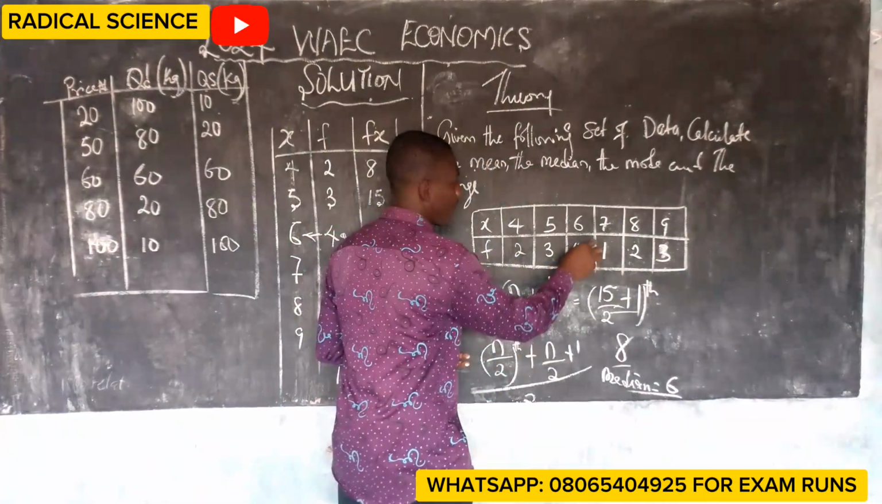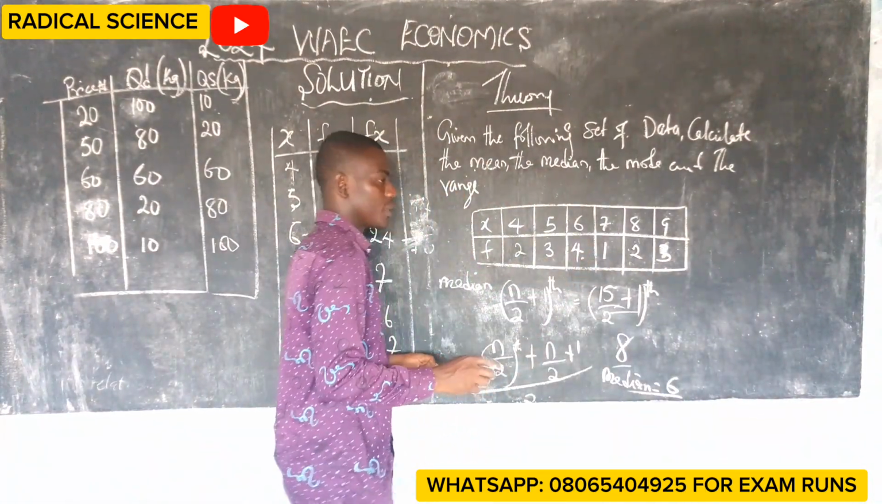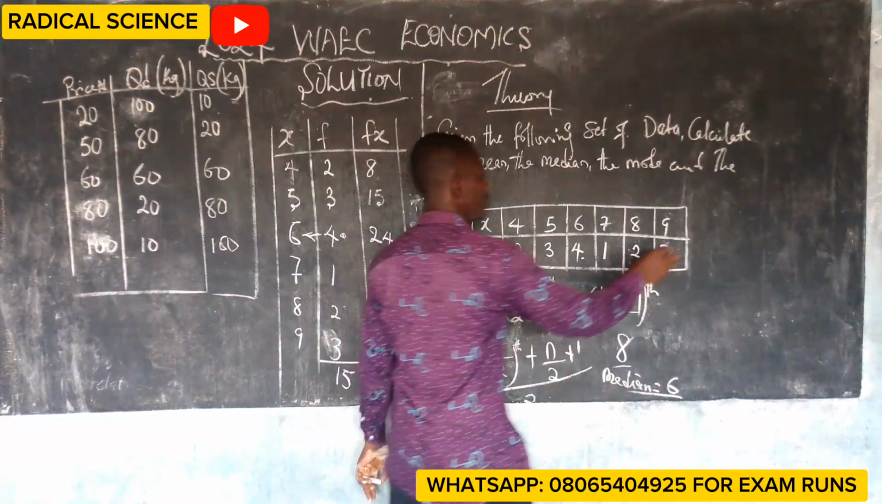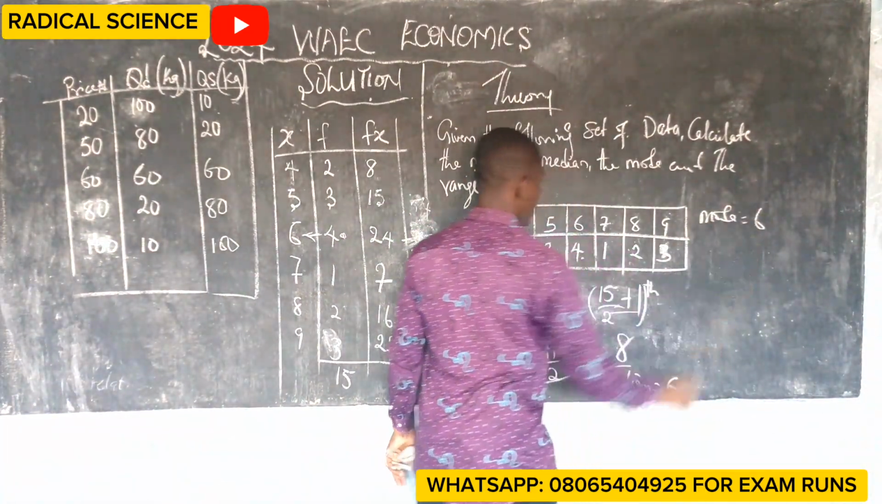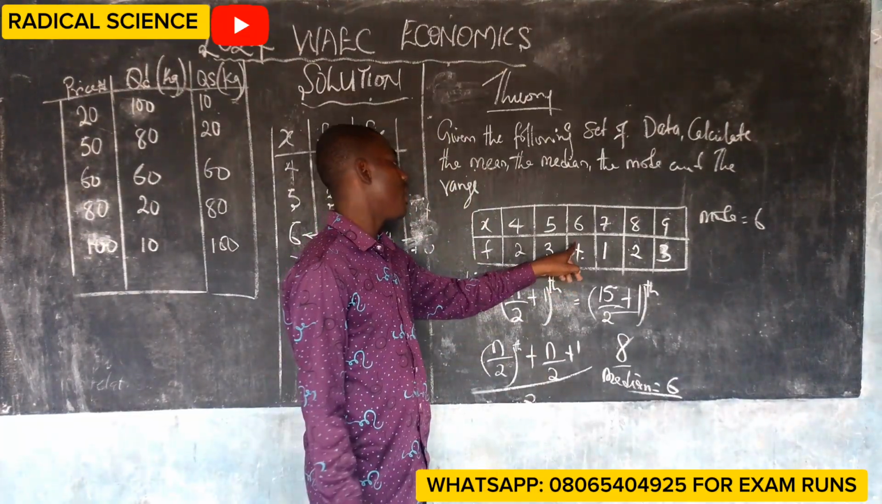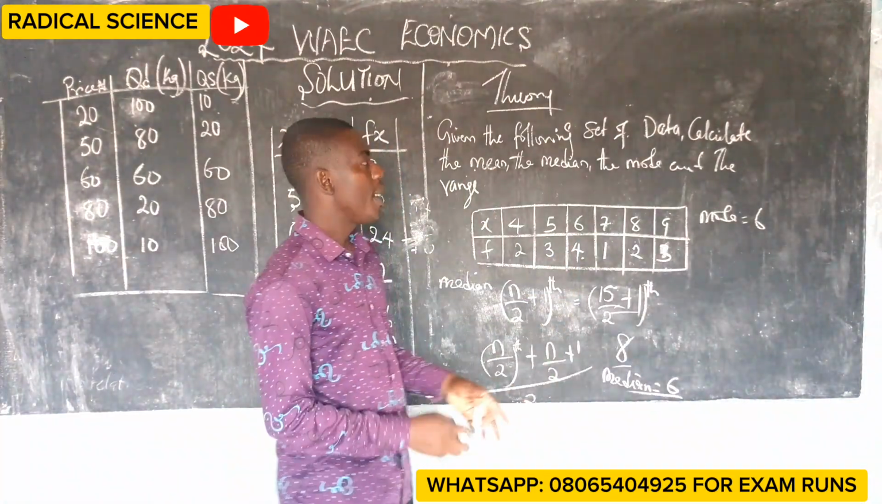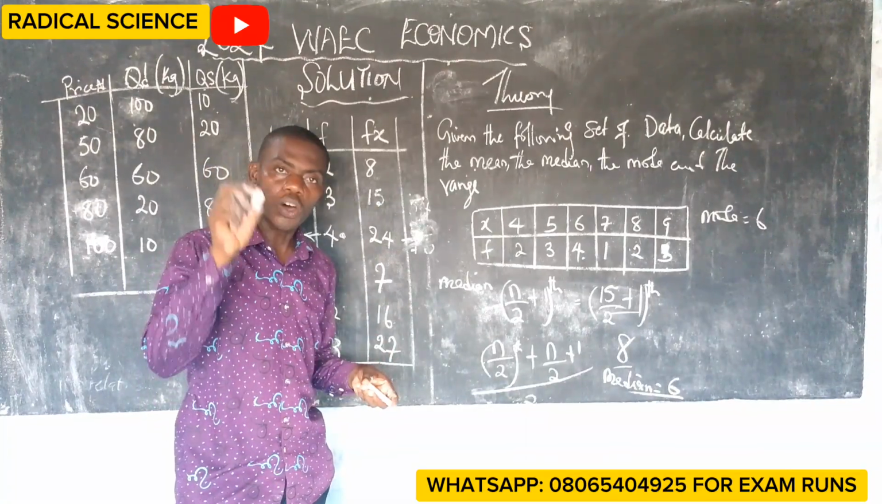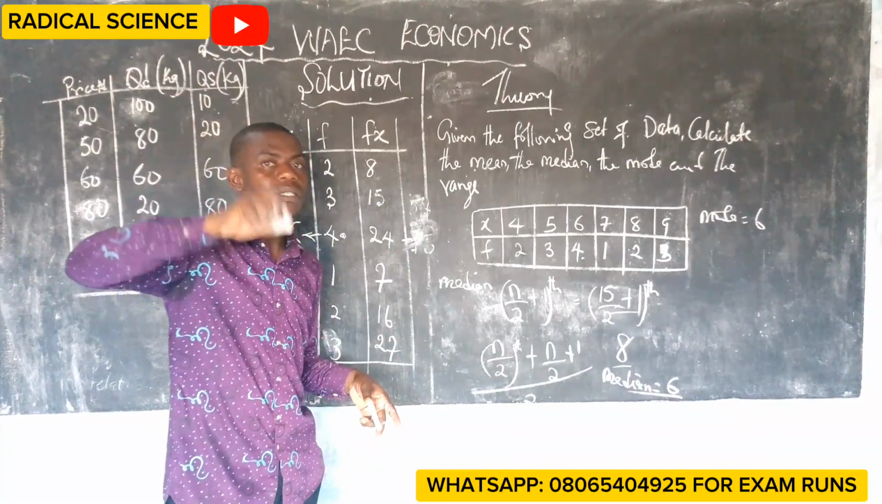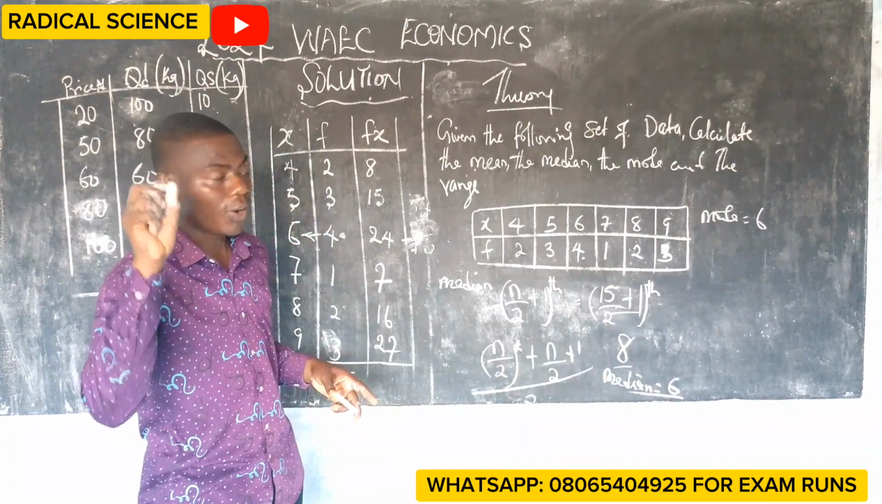It is 6 that appeared most often. Therefore, our mode is equal to 6 because it appeared more than the others. Please, mode is defined as the number that has the highest number of occurrence.